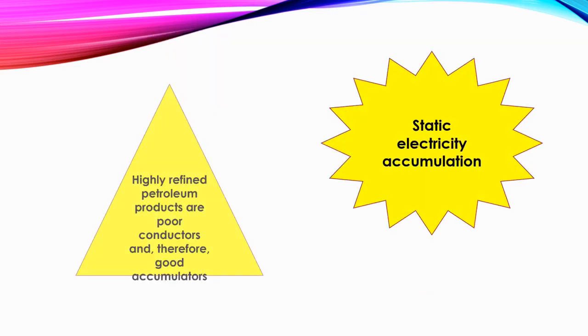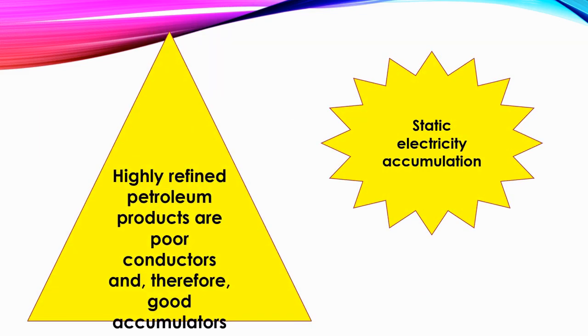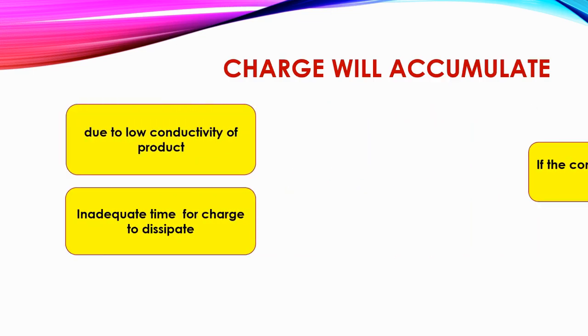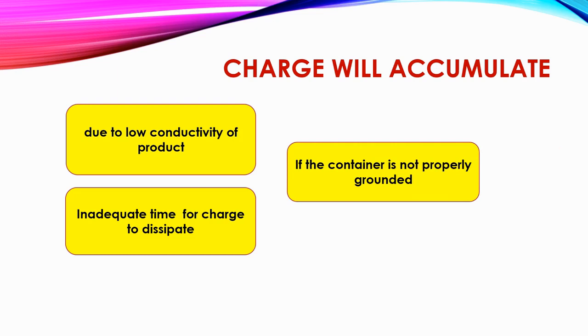Static electricity accumulation. Highly refined petroleum products are poor conductors and therefore good accumulators. Charge will accumulate due to low conductivity of product, inadequate time for charge to dissipate, or if the container is not properly grounded.